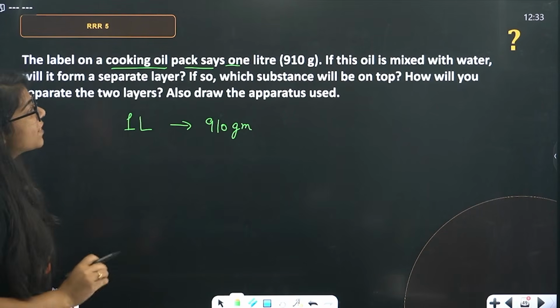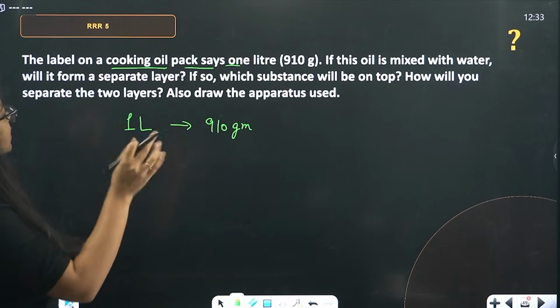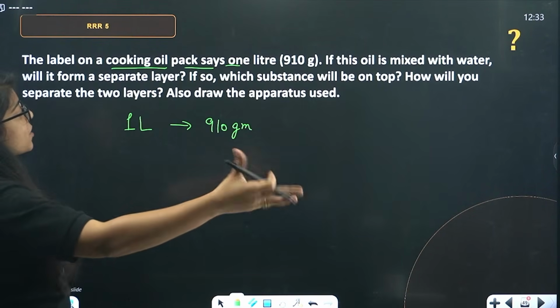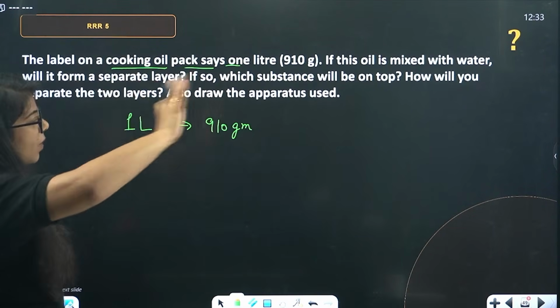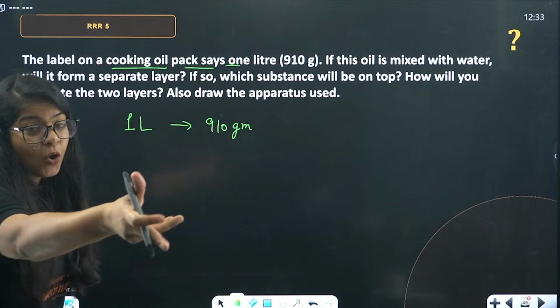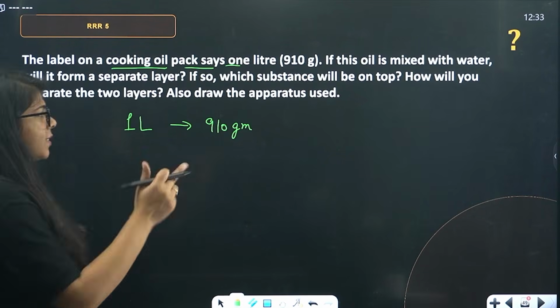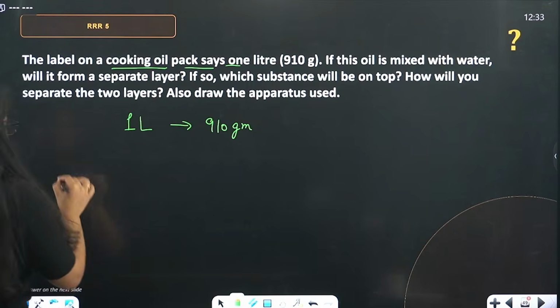If this oil is mixed with water, will it form a separate layer? Of course, ma'am. What kind of question is this? If so, which substance will be on top? From our common sense, again, we know oil will be on top. But it's not a common sense paper, it's a science paper. So how will we do this?